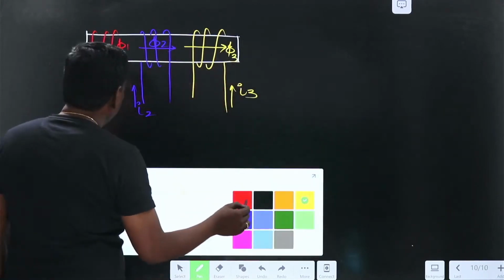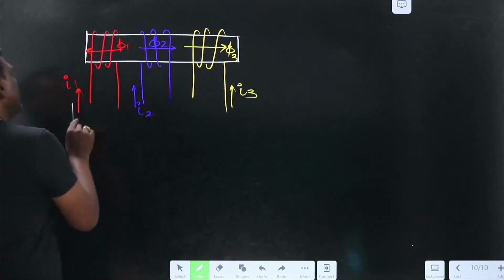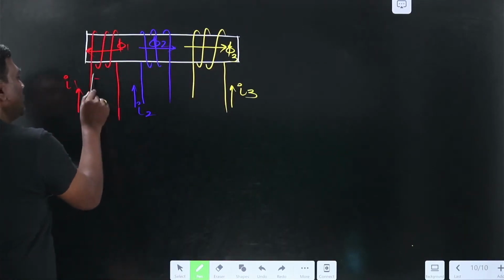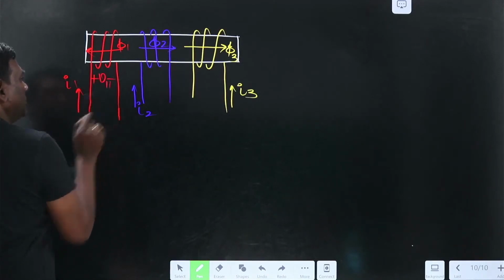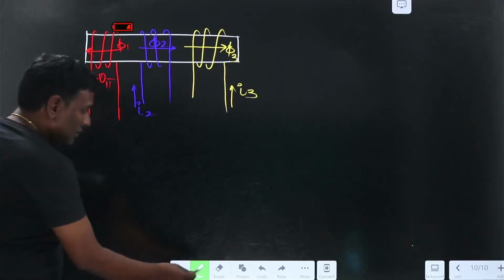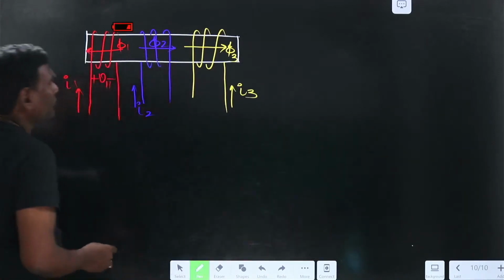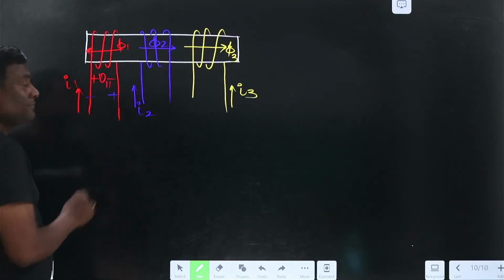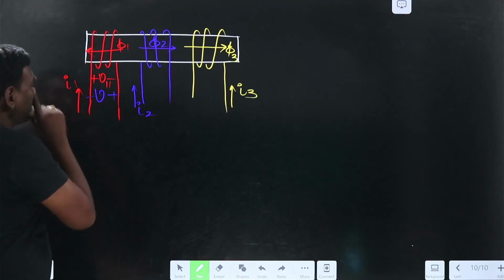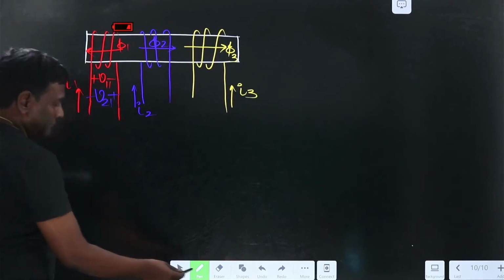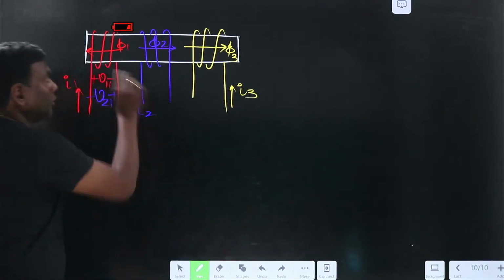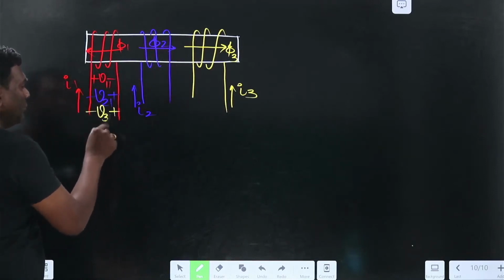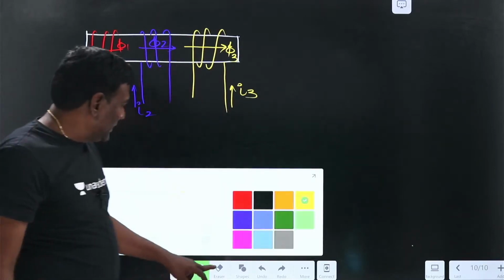Now let us try to do it quickly. This is entering, so plus minus V11, and because of yellow, opposite direction, so induced voltage should be opposite, plus minus. This is going to be V because of 2 in 1; both are in opposite direction, so it should be against self, V31.